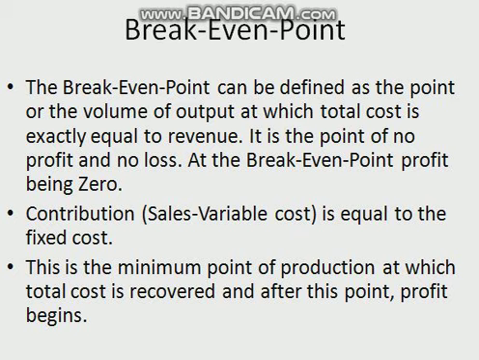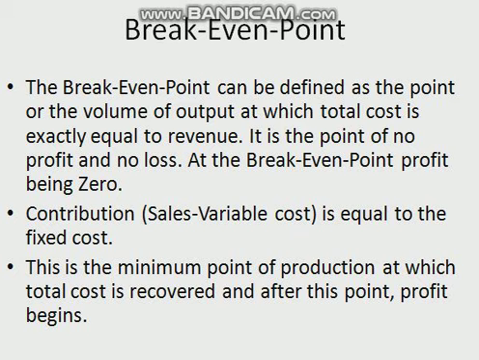It expresses the relationship between contribution and sales. It is an indicator of the rate at which profit is being earned. Profit volume ratio, PV ratio, is contribution upon sales into 100, C upon S into 100, or we can say F plus P upon S into 100, or we can say S minus V upon S into 100.